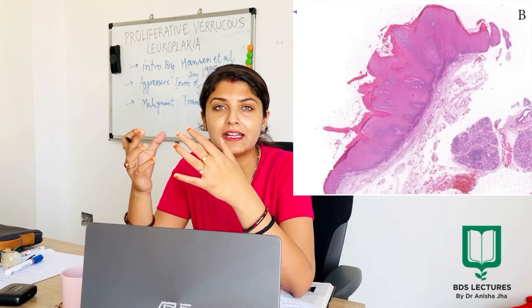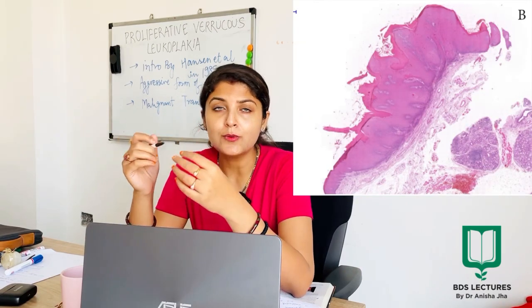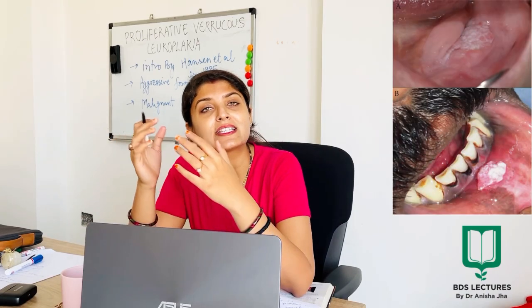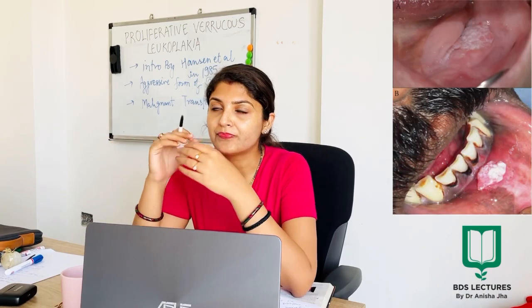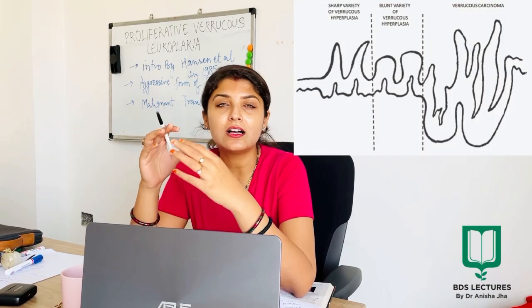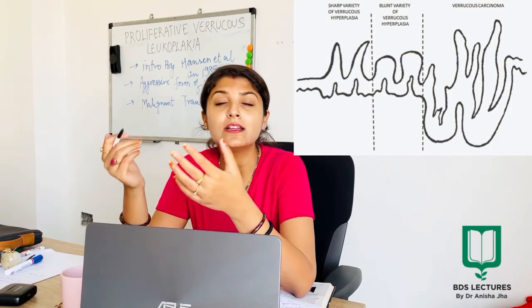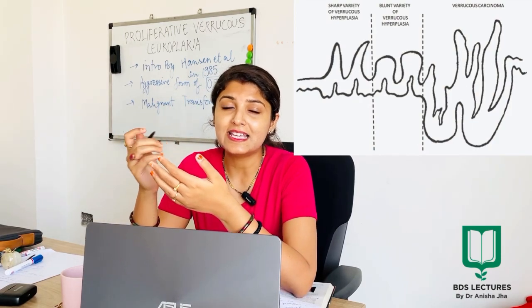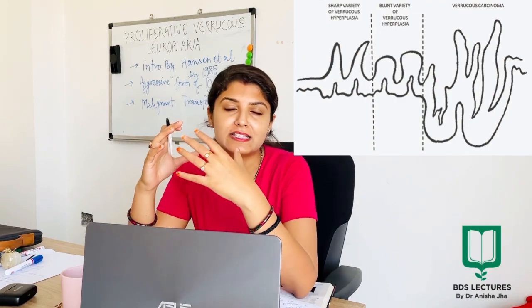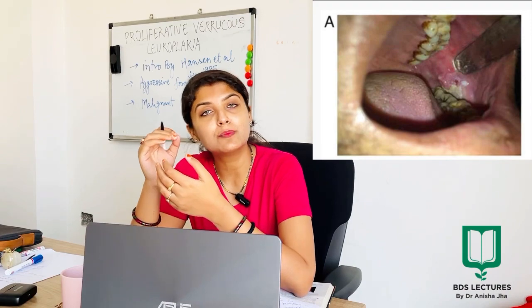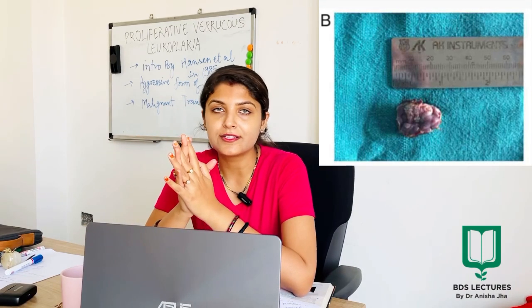Verrucous hyperplasia, as the name says, firstly, there will be a cauliflower-like appearance, and if we see it histopathologically, hyperplasia will be there. Also, it is the forerunner of verrucous carcinoma. In this case, there will be a huge amount of hyperplasia. Of course, dysplasia will always be there. It is considered the forerunner or the mild stage of verrucous carcinoma. Hyperplasia, once seen, should be treated like verrucous carcinoma only.